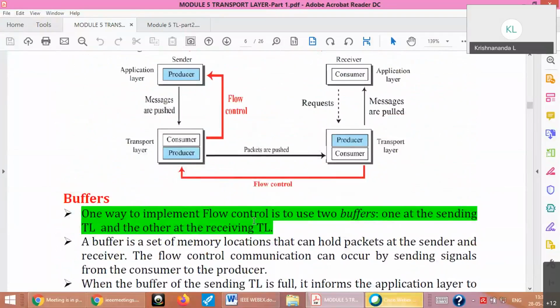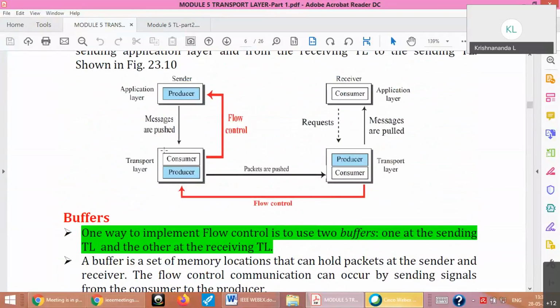Okay. And flow control can happen at two places. One is at the sender side itself, that is between the application and transport of the sender itself. Because the application may try to push so much data, but the transport layer may have a little buffer. Similarly, from sender to receiver, the receiver buffer may be small or not very big.